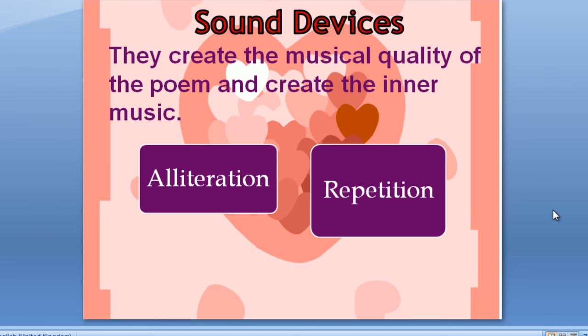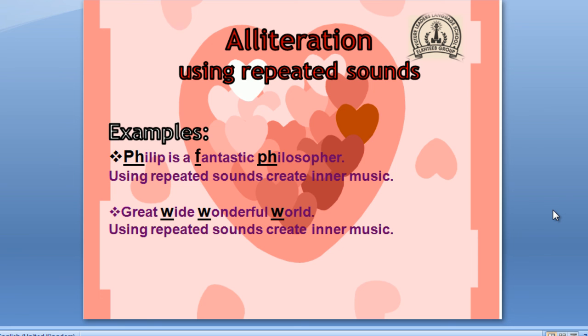What about sound devices? They create the musical quality of the poem and create the inner music. Besides the rhyme scheme, you are studying alliteration and repetition. In alliteration, we use repeated sounds. For example, Philip is a fantastic philosopher. F, f, f.